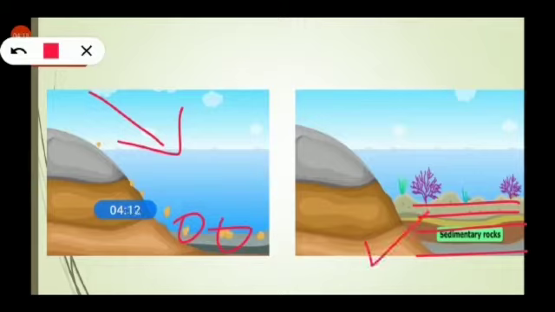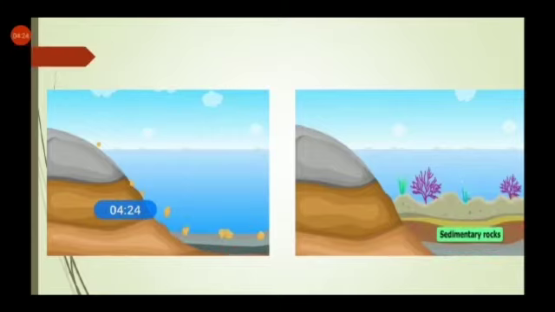This rock can include fossils. What do you mean by fossils? Fossils are the dead remains of plants and animals which are embedded between the layers of rock. Clear?